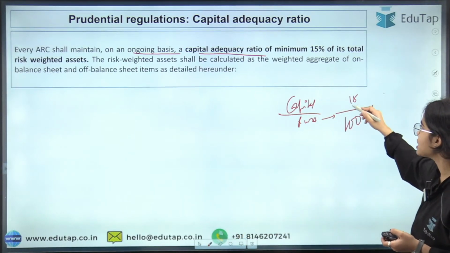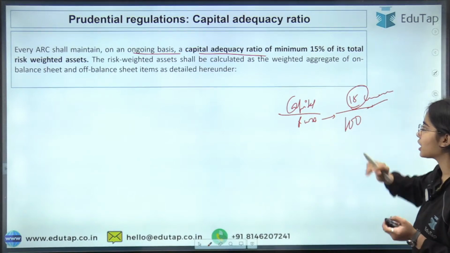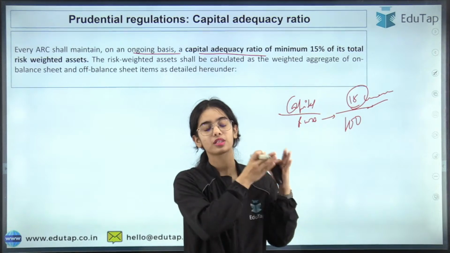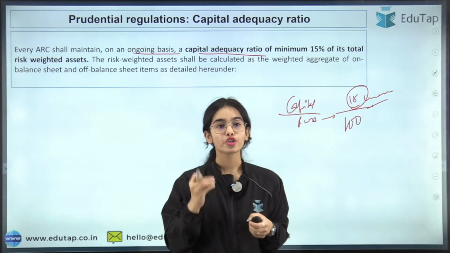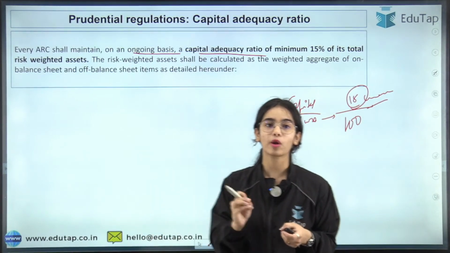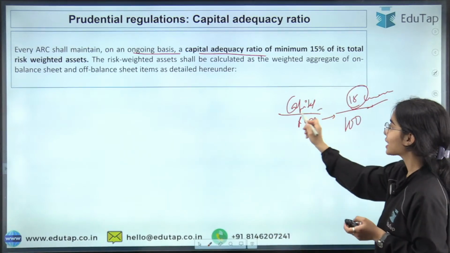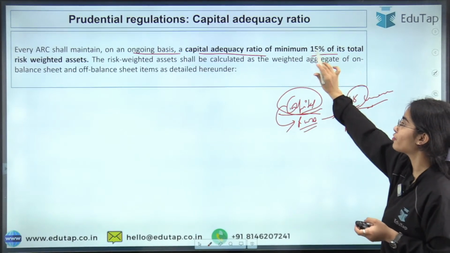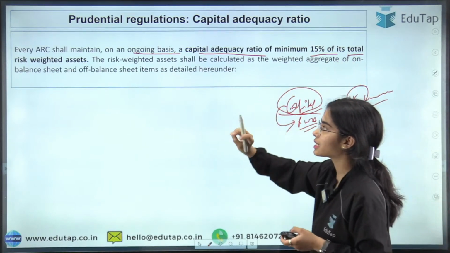So 15% means 15 crores. 15 crores has to be kept in the capital form with the asset reconstruction companies. So every asset reconstruction company on an ongoing basis has to maintain the capital adequacy ratio, the capital to risk weighted asset ratio, of minimum 15% of its total risk weighted assets.